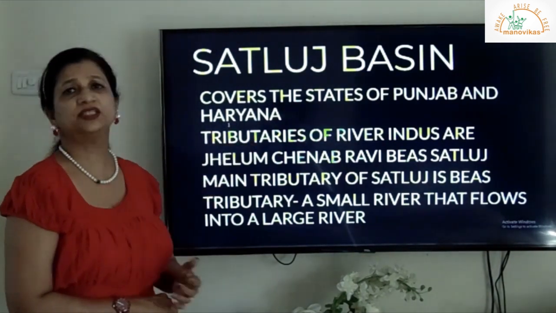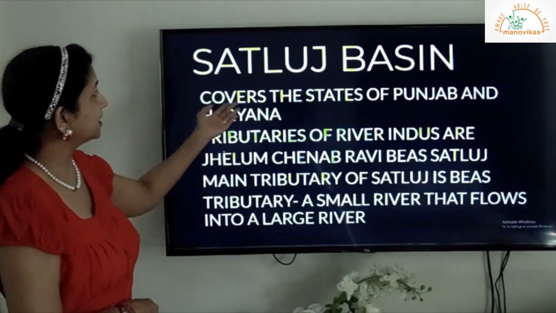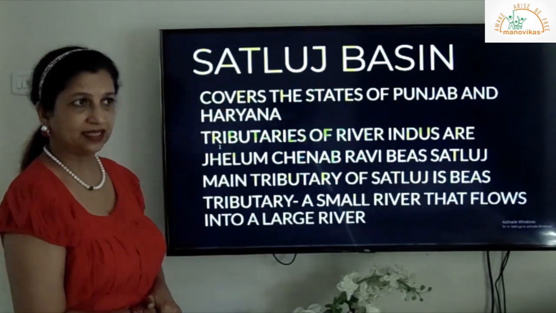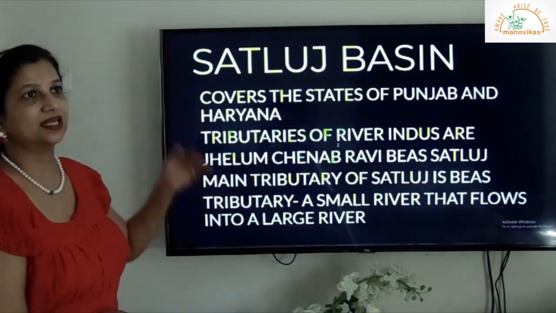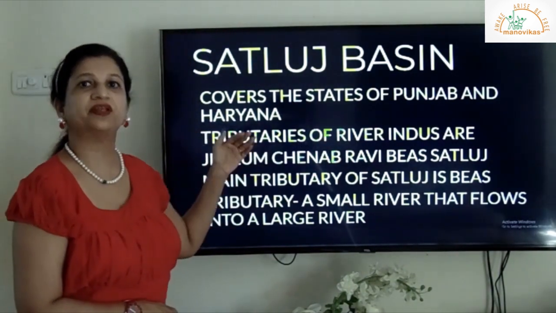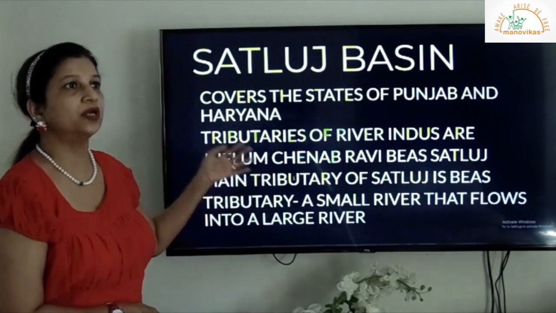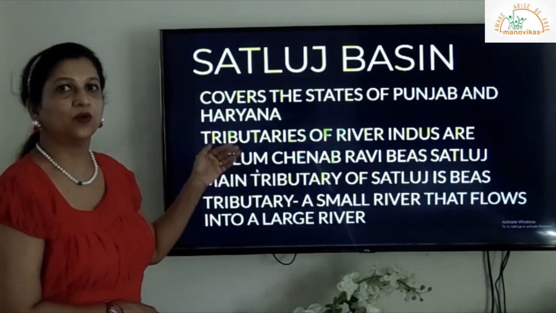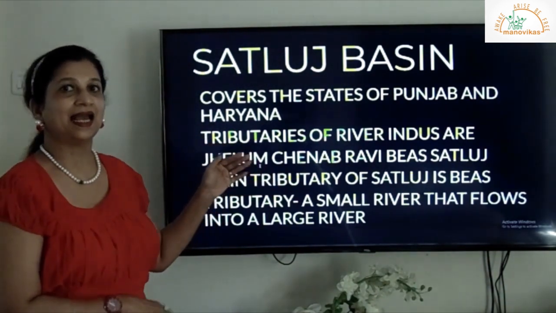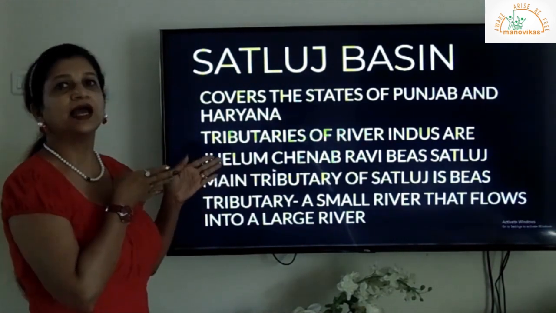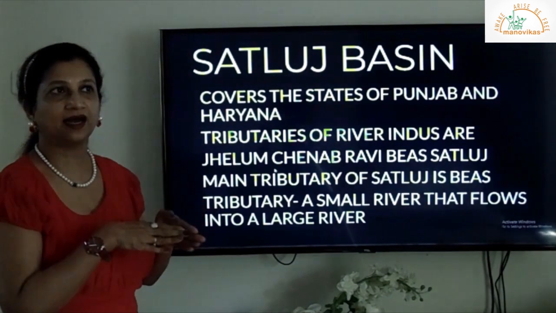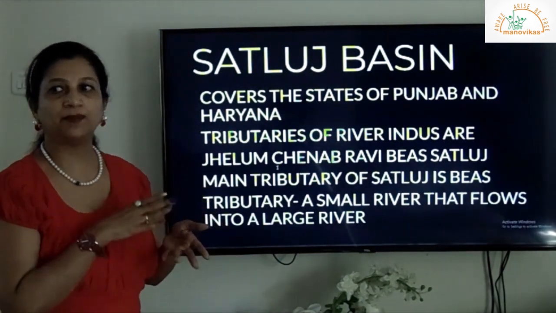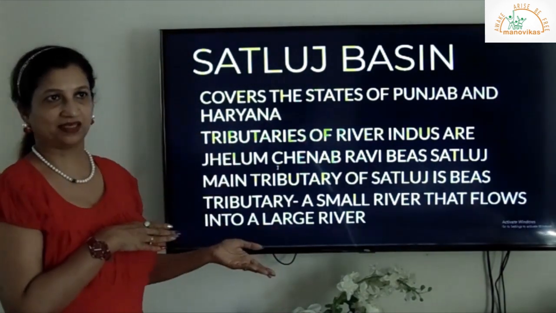So the states of Punjab and Haryana get water from the river Satluj, a tributary of river Indus. Now Satluj is a tributary of river Indus. So this river Indus originates in the Himalayas and then it flows through parts of India, that is Punjab, Haryana, and then it goes to Pakistan.